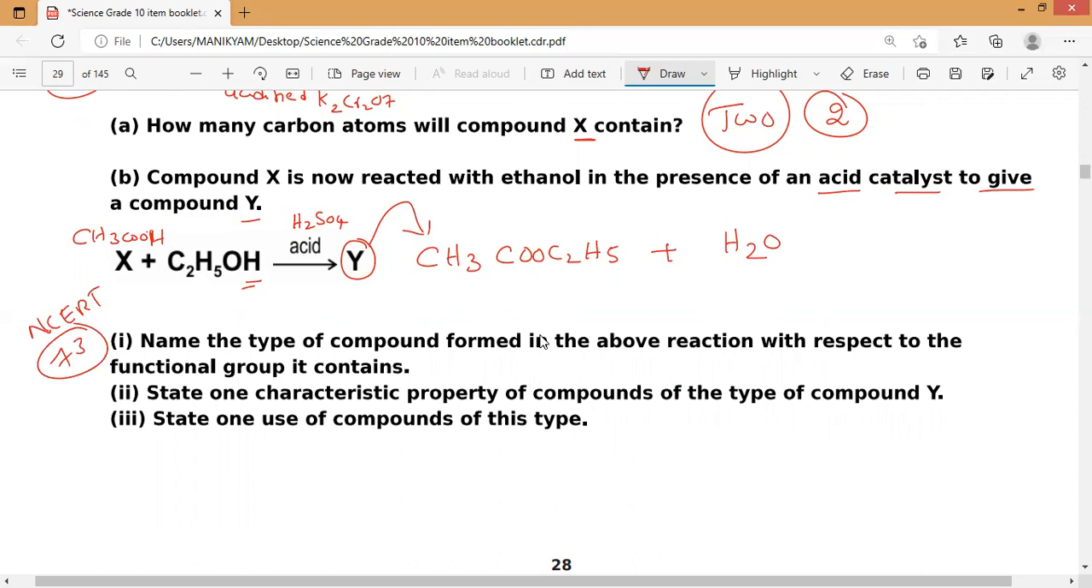Now name the type of compound formed in the above reaction with respect to the functional group it contains. What is the functional group present in that compound? Ester is the functional group which is present in that. That is what they are asking, the type of compound. So the functional group is ester. If you want the name of this one, it is ethyl acetate, or we can say ethyl ethanoate.